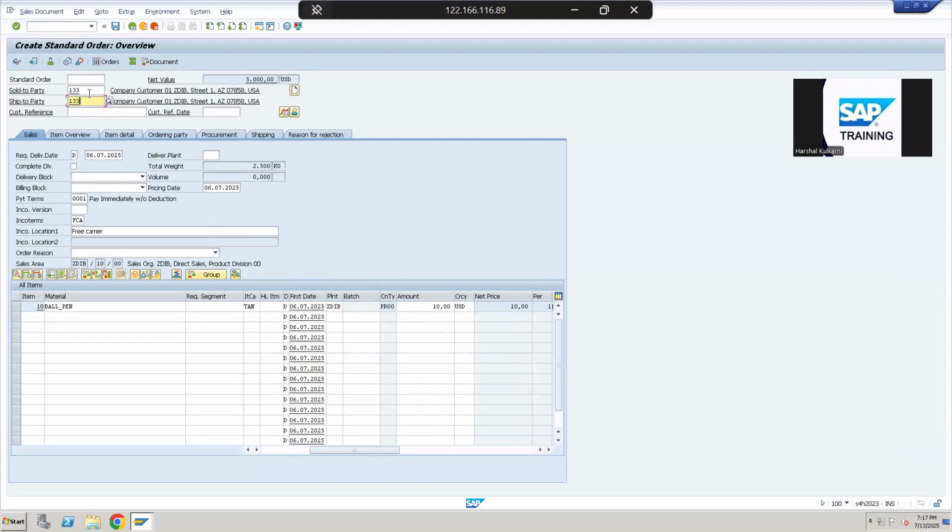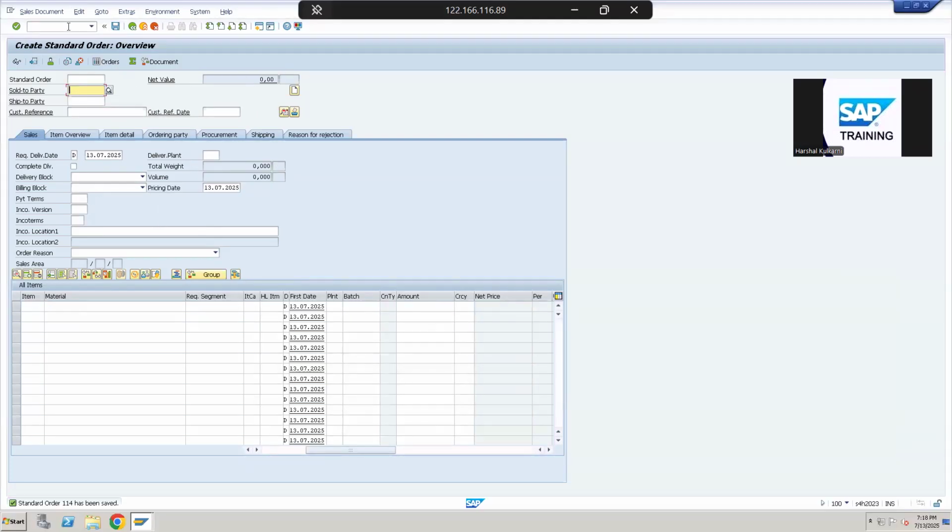So this is called master data. Whatever materials we produce, we create in the system. Whatever customers we have, we create in the system. This is called master data. Now I will save this sales order. Okay, very easy. The sales order has been created in the system.